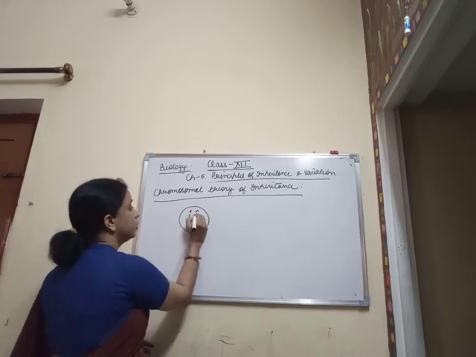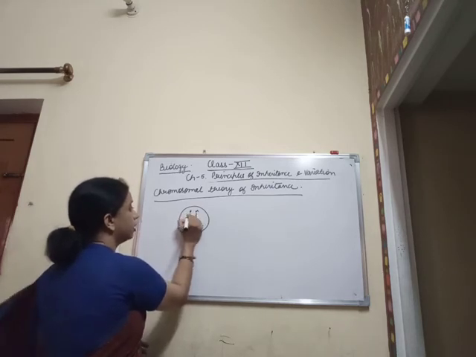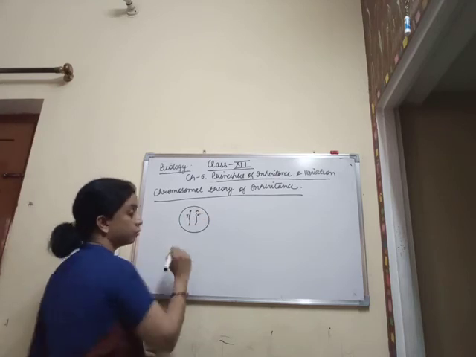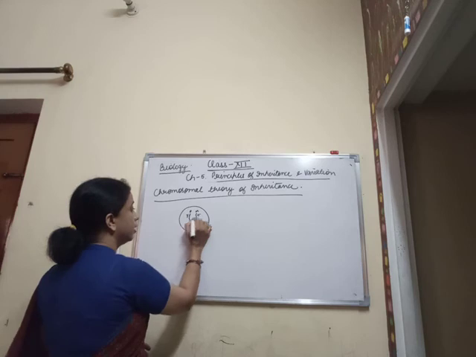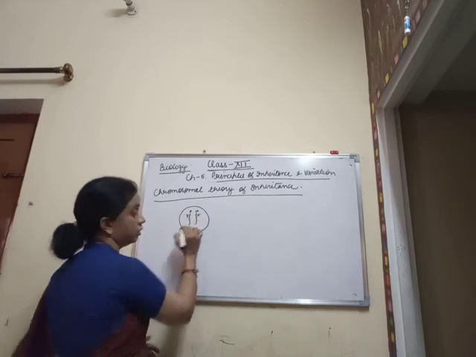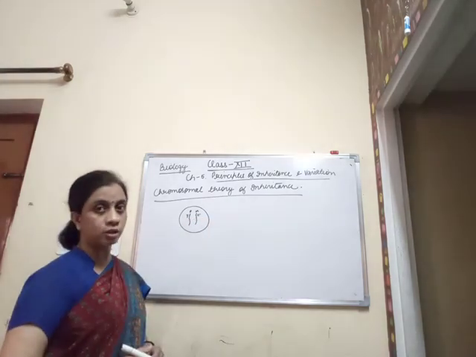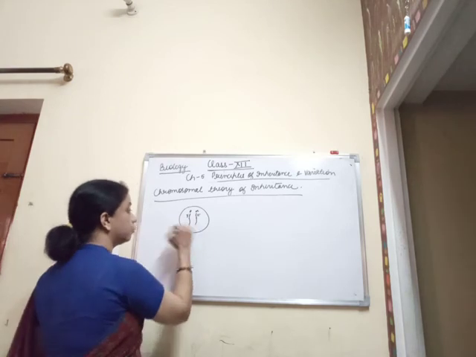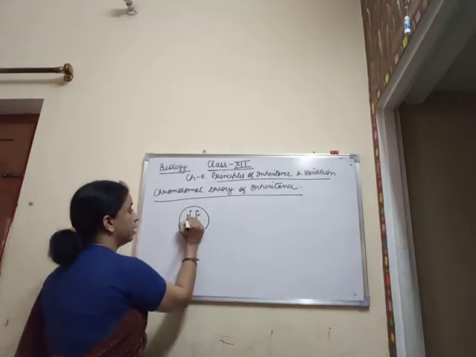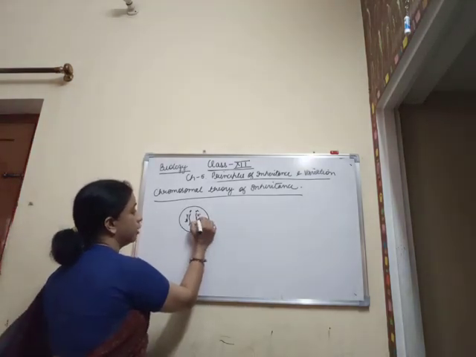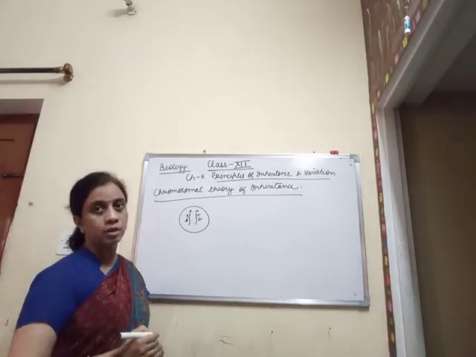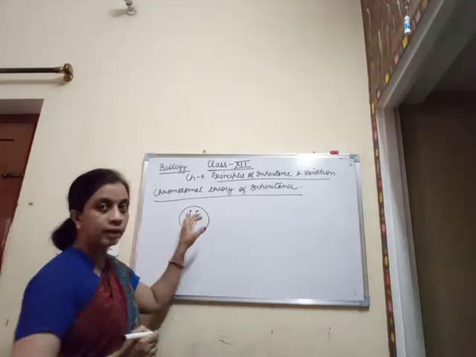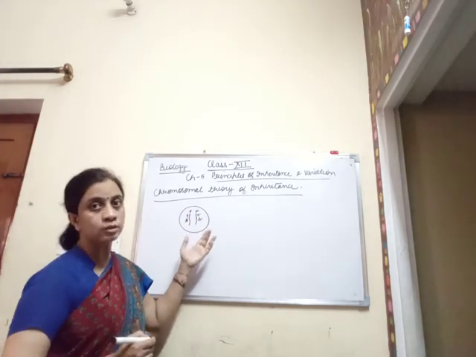If this is the first gene which is regulating the character T, the height of the organism, then another character controlled by another gene is the color of the eye, that it is either black or brown. So it is denoted by capital B and small b. So accordingly, these are the alleles which are present in the homologous chromosomes.